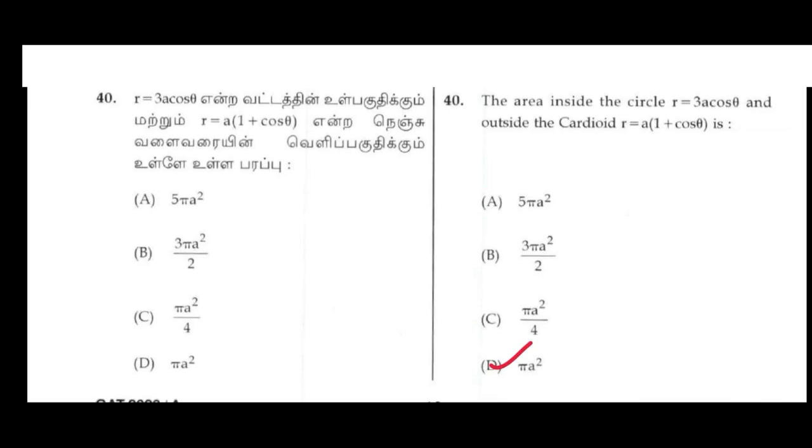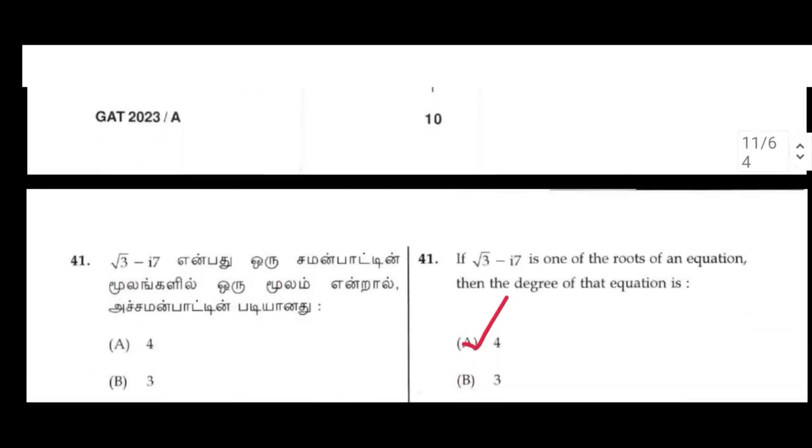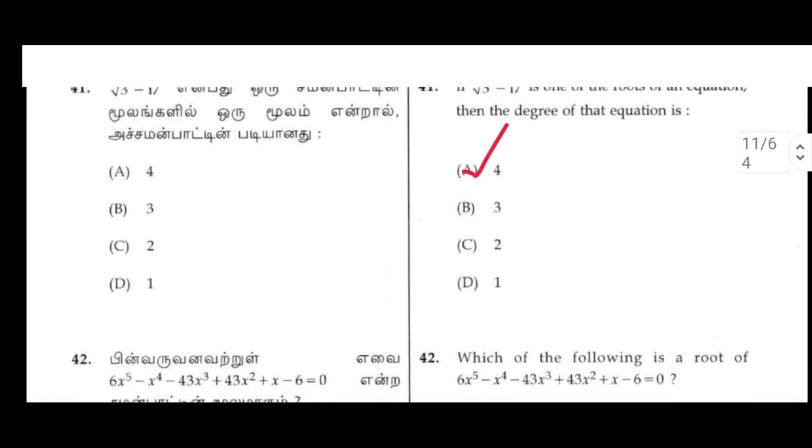40. The area inside the circle r equals 3a cos theta and outside the cardioid r equals a into 1 plus cos theta is D. pi by a square. 41.